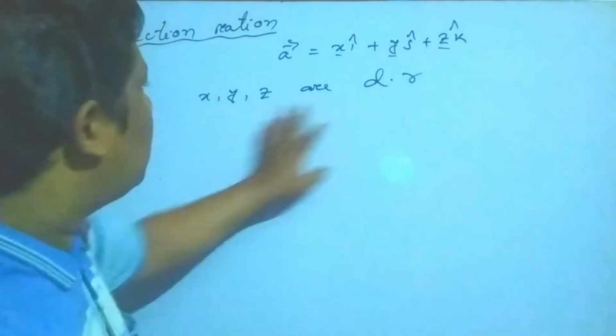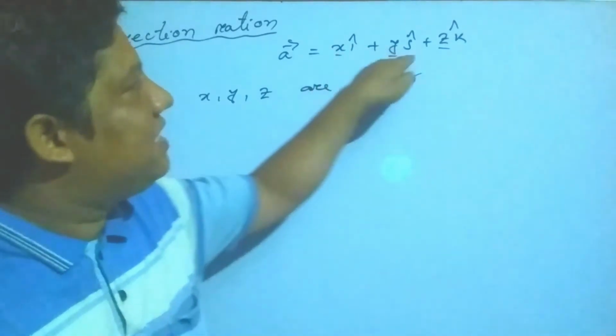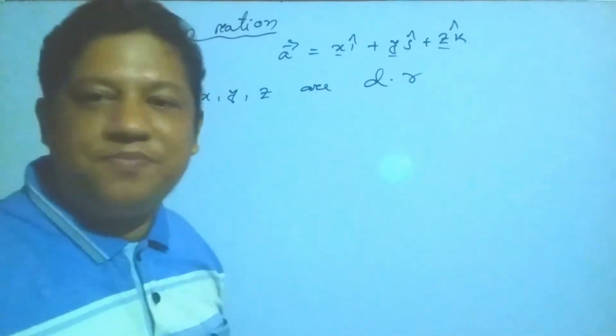Okay, students. So the coefficients of i, j, k are called the direction ratios.